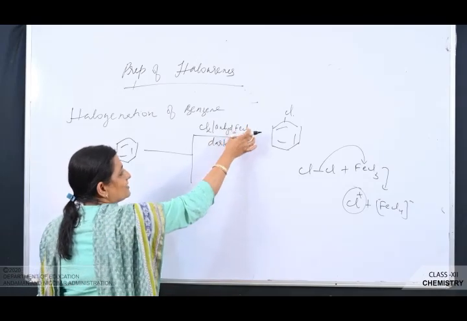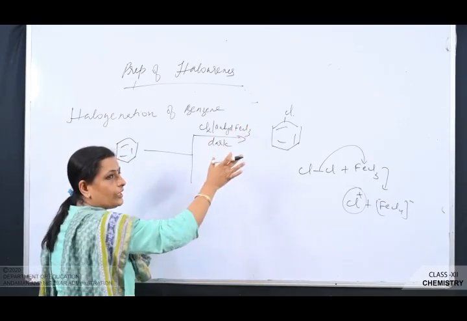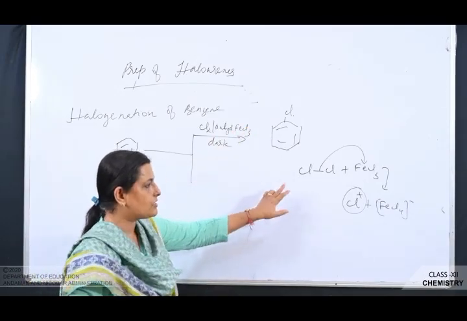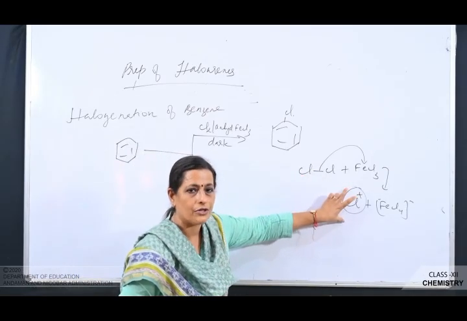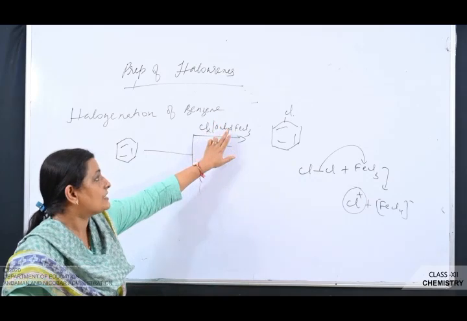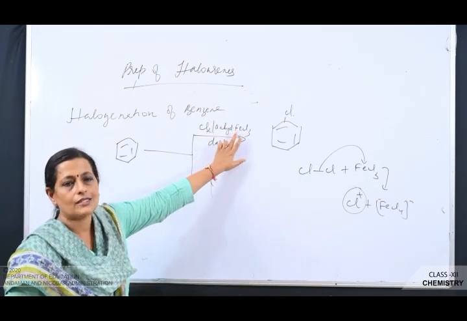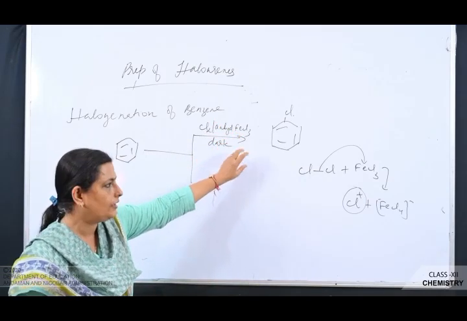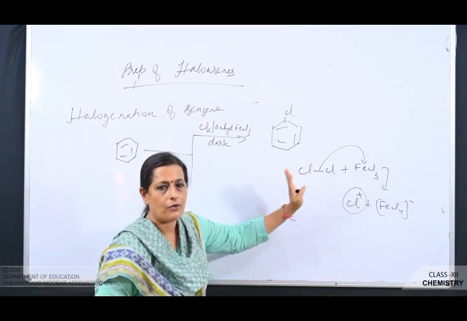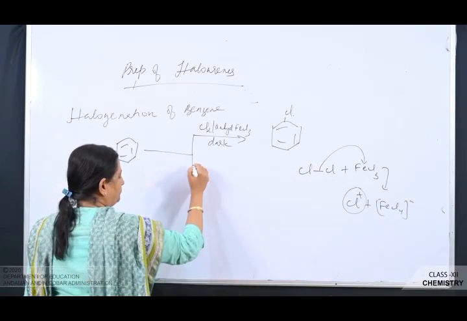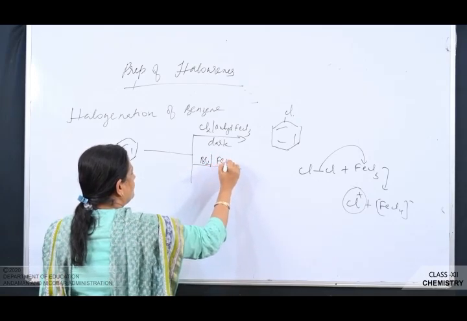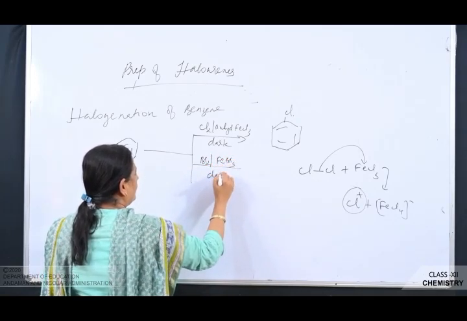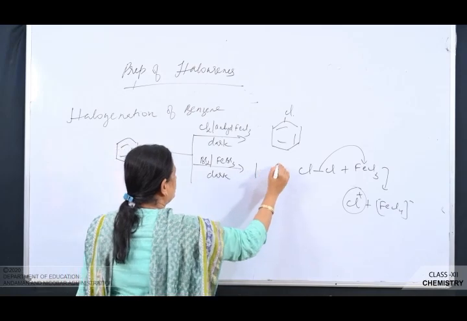So if you don't write this halogen carrier here, you won't get marks, because the cleavage is possible, or the electrophile, the chloronium ion, can be produced only by the presence of the Lewis acid. If the Lewis acid is not there, this cleavage is not possible. Same way, if it is treated with bromine in the presence of ferric bromide in dark, what will you get? Bromobenzene.